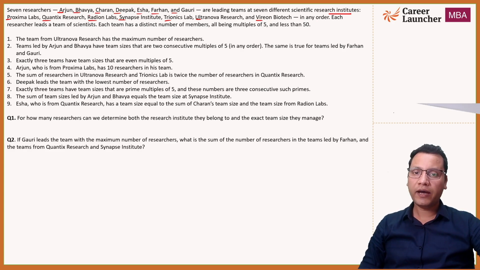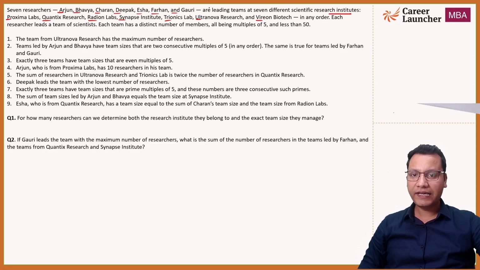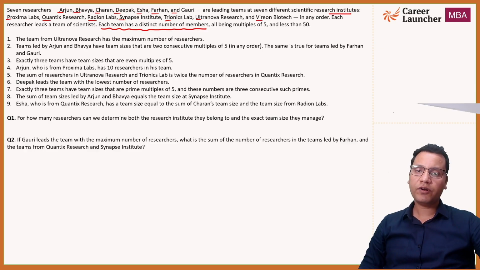So we don't know where Arjun is working, where Bhavya is working, and so forth. Now, each research institute leads a team of scientists, and each team has a distinct number of members. This line is very important. Each team has a distinct number of members, means all of the teams will have different numbers of members. So no two teams will have the same number of members, right? And all are multiples of 5 less than 50.